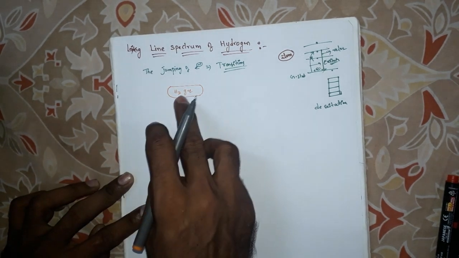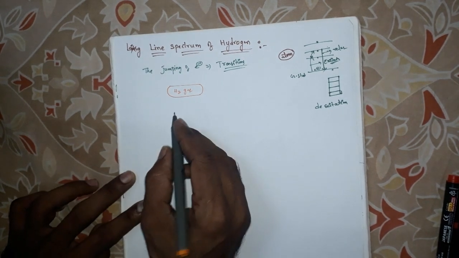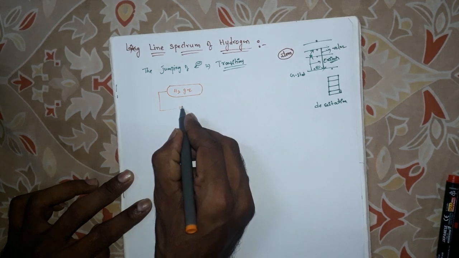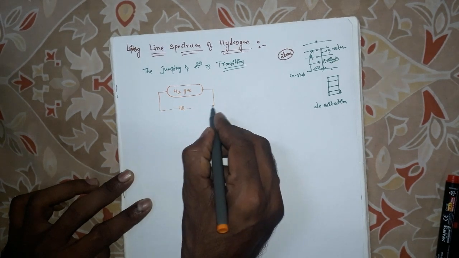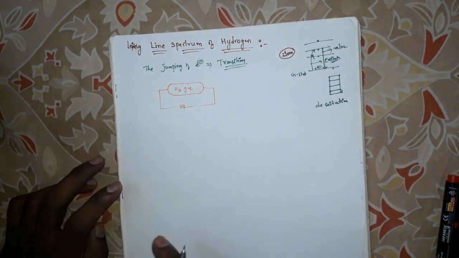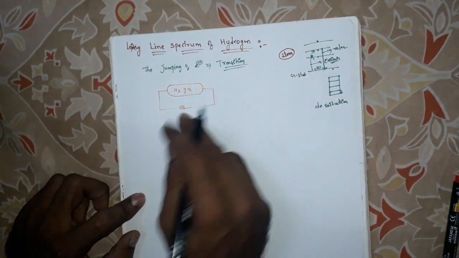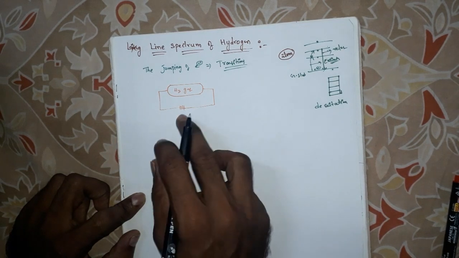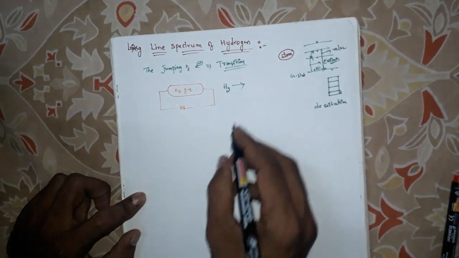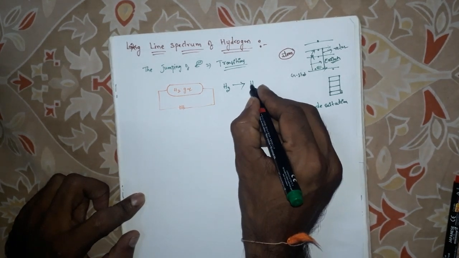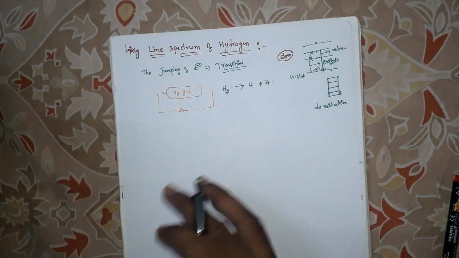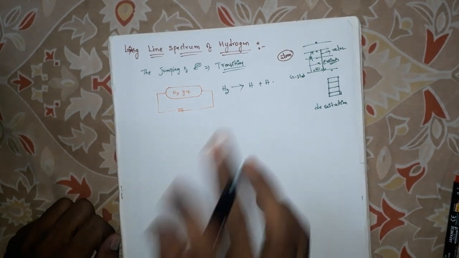They supplied electricity to this H2 gas. When we supply electricity to H2 gas, the H2 molecules dissociate, that is break, into hydrogen atoms.